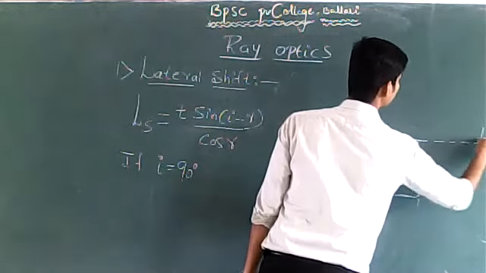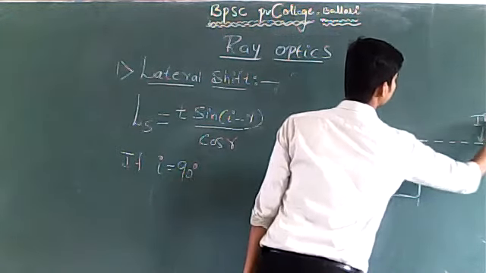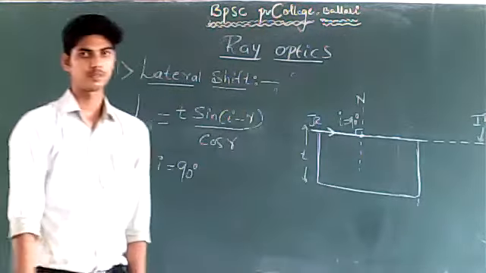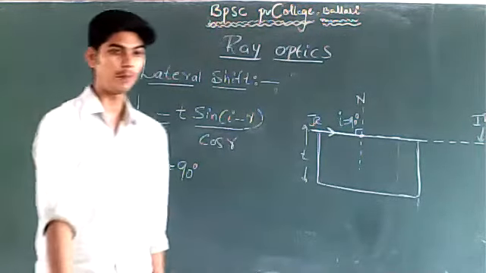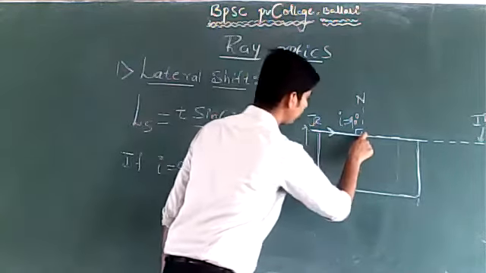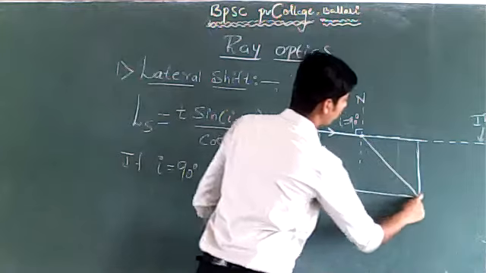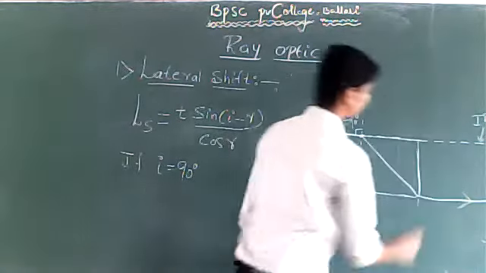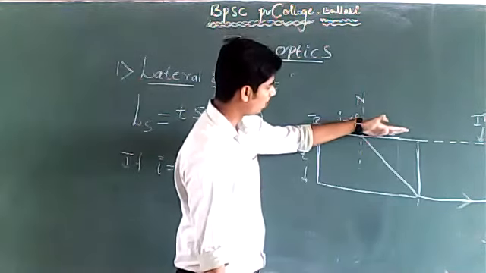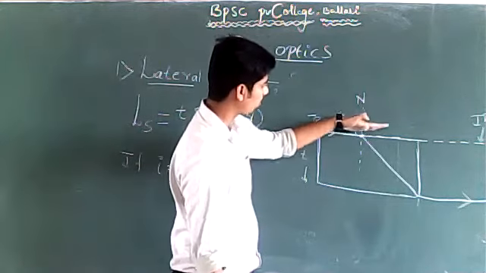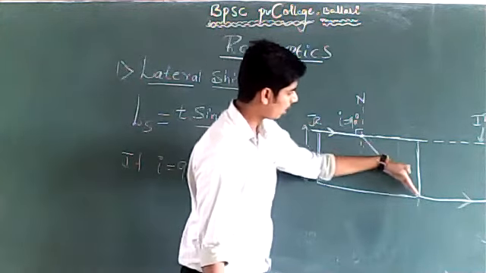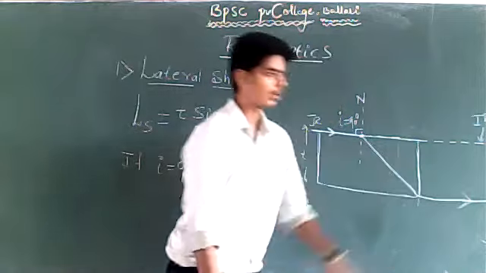This is the incident ray extended. But what actually happens is the ray of light, instead of passing along a straight line, bends at this point and comes out this way. Because the ray of light is traveling from one medium to another medium, it bends, travels this way, and comes out this way.